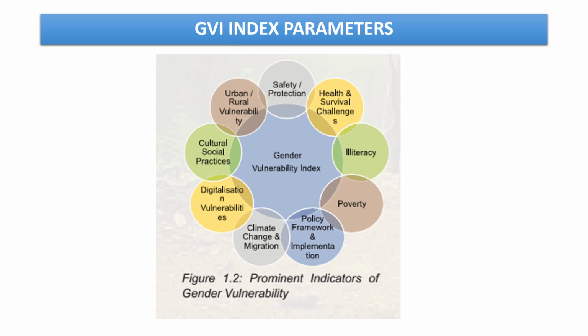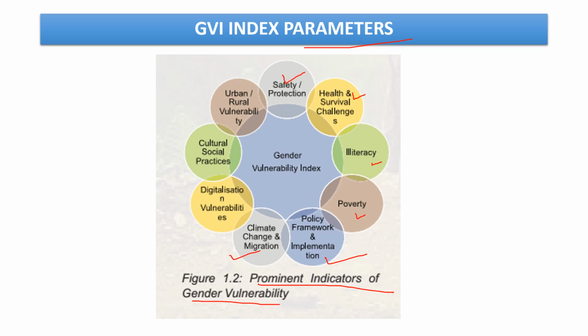As just mentioned, the index parameters are further divided into indicators, and all these indicators are used to assess the status of girls and women in the country. So there are certain prominent indicators for gender vulnerability, and these are safety and protection, health and survival challenges. Third is illiteracy. Fourth is poverty. Fifth is policy framework and implementation.